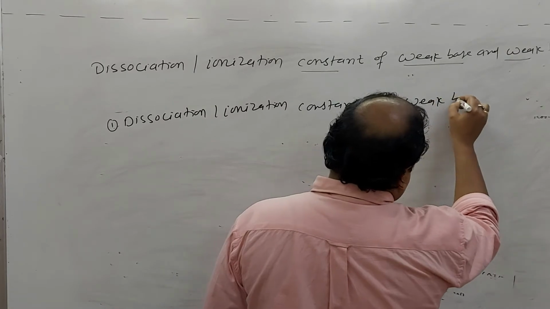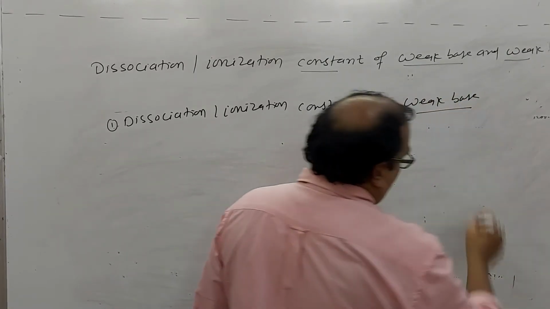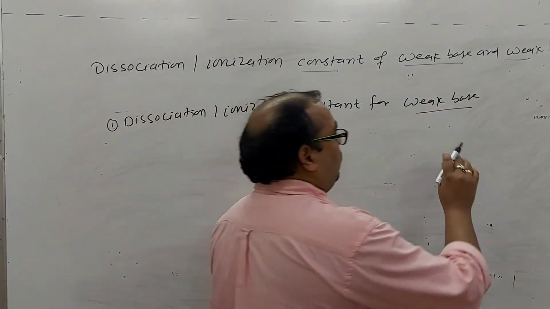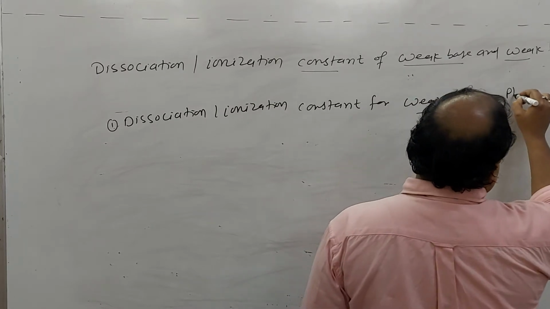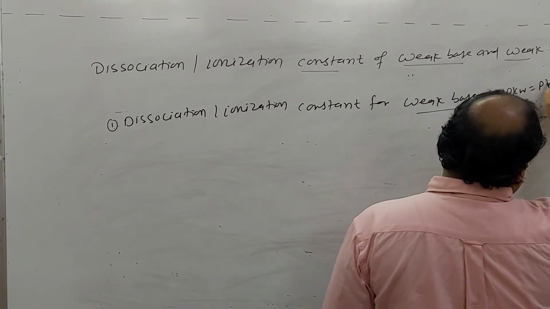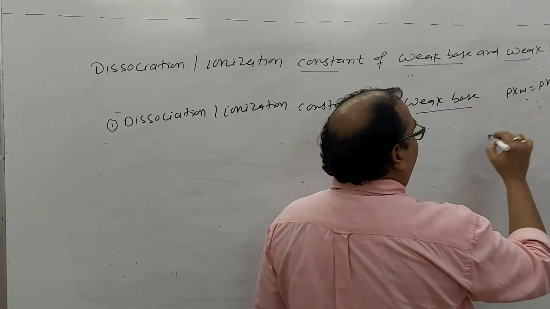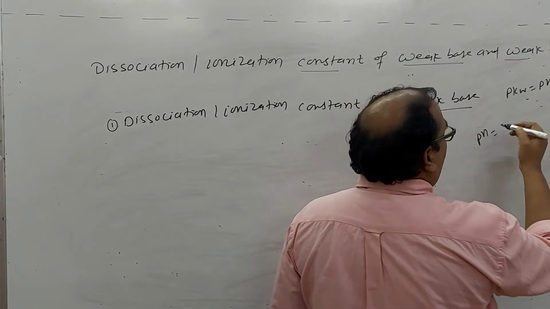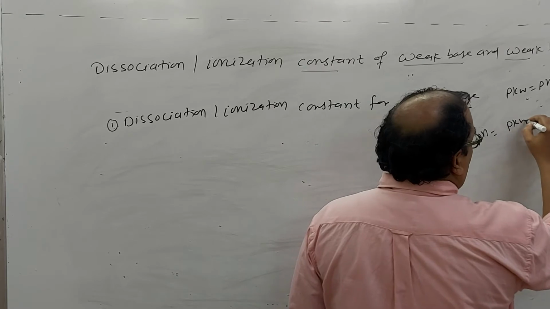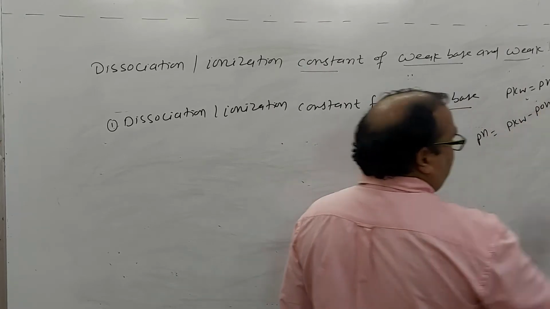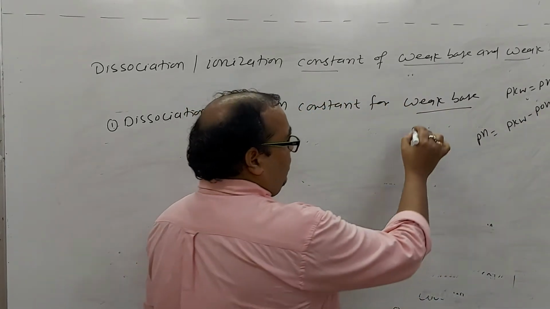Why have I taken the weak base here? You know that pKw is equal to pH plus pOH, so you can find out pH is equal to pKw minus pOH. So this is the weak base.